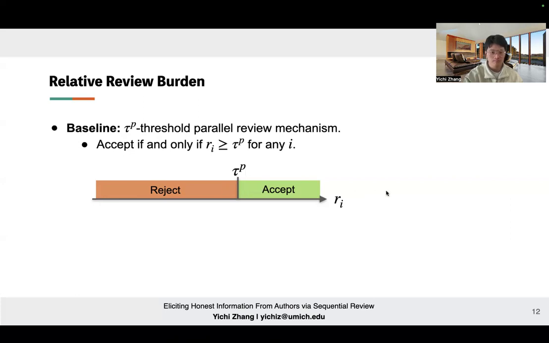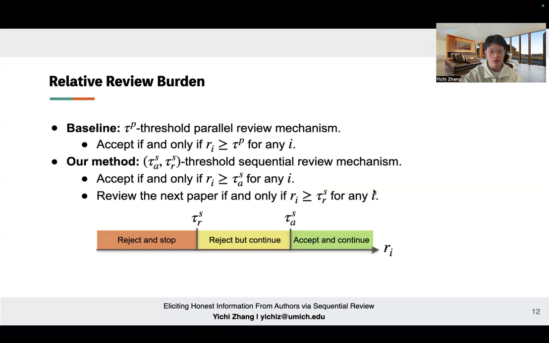Very simple. And for our method, we're going to go with the threshold sequential review mechanism. If the author's paper's review score Ri is larger than the acceptance threshold tau a, it will be accepted, and we continue to review the second paper. If the review score is below tau a, but still larger than a lower threshold tau r, we reject the paper, but still continue to review the second one. And lastly, if the review score is just too low, we reject the paper and terminate the review process.